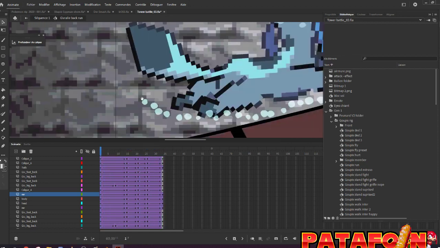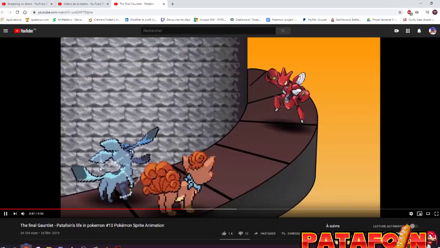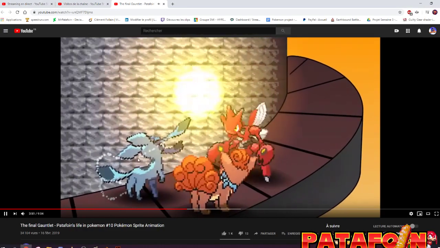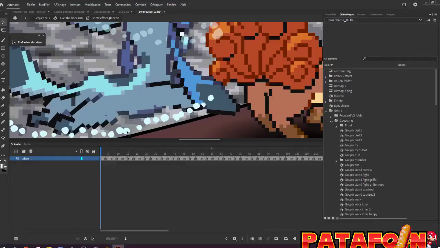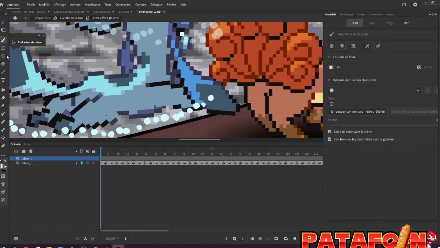So here you have some snow, so the snow effect. If you check at the bottom, there is a specific snow effect. And this snow is actually just a line, if I remember. I don't remember exactly the tool, so I took the pencil, I think.